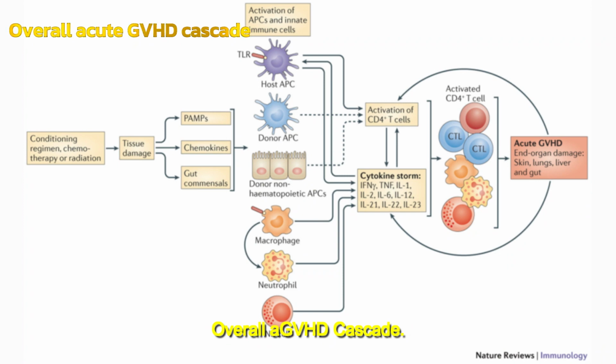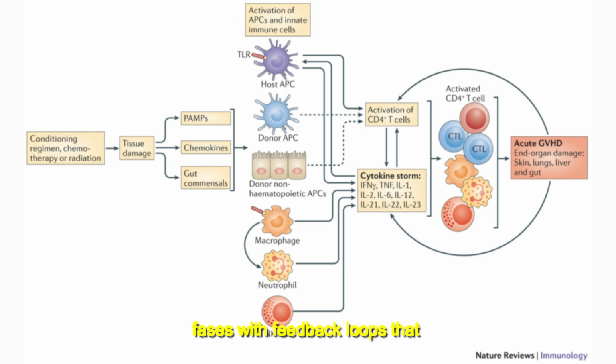Overall acute GVHD cascade. Initiation and maintenance of acute GVHD has been conceptualized into 4 phases, with feedback loops that self-sustain the process. Although the effect of the conditioning phase in acute GVHD is not necessary in many of the models, it activates APCs via tissue destruction and improves APC capacity. It also, through the release of gut bacteria, PAMPs, and chemokines, can activate cellular components of the innate immune system that can participate in direct tissue damage and contribute to cytokine storm.